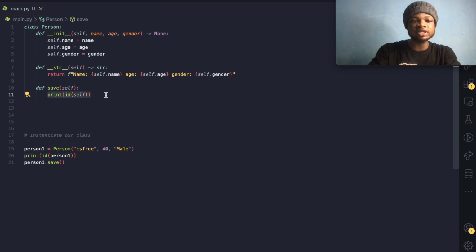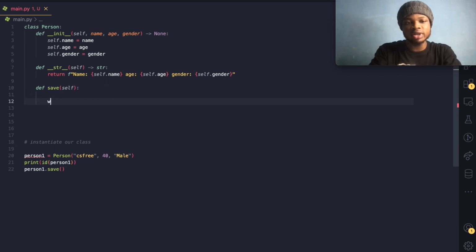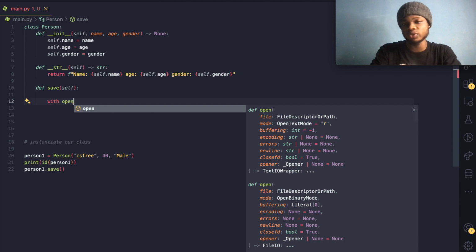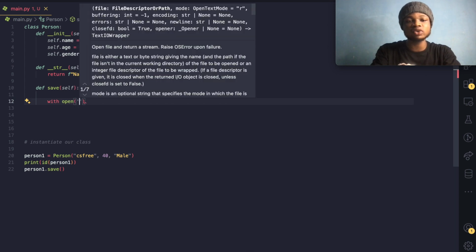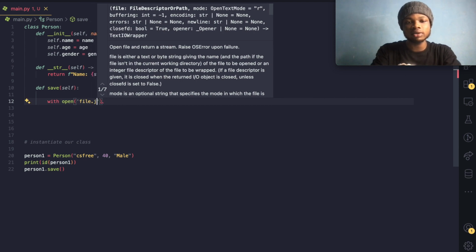So for that reason, this save is used to save our data into our database. So what can we do? We could basically do with open. This is just called a context manager, right? So we don't have to open and close. Python will do it for us behind the scene. I love Python. It just does everything behind the scene for us. They don't want us to suffer. So with open, we have to pass the name of the file that we want to save our data into. So the name of the file is file.json.